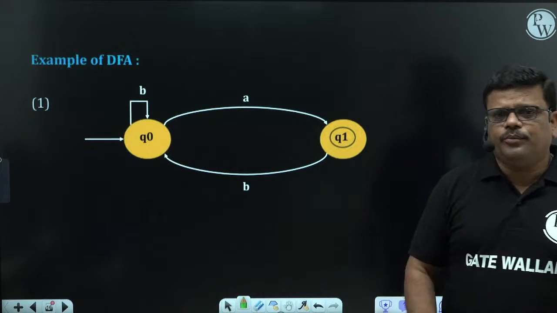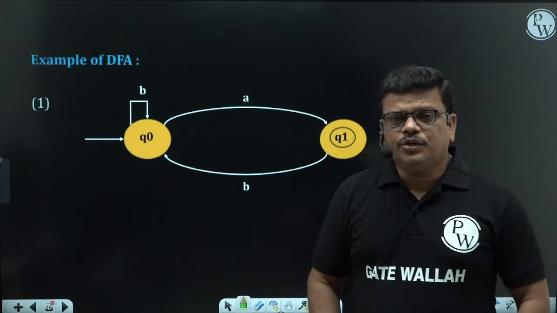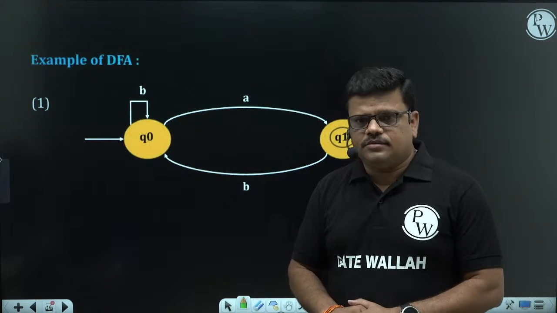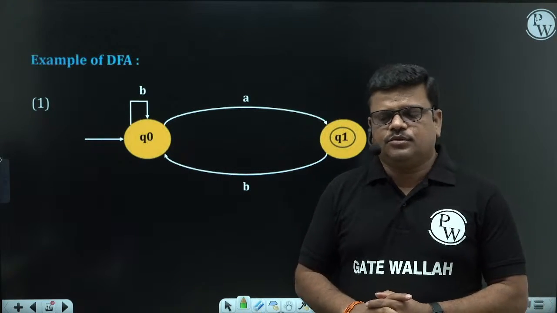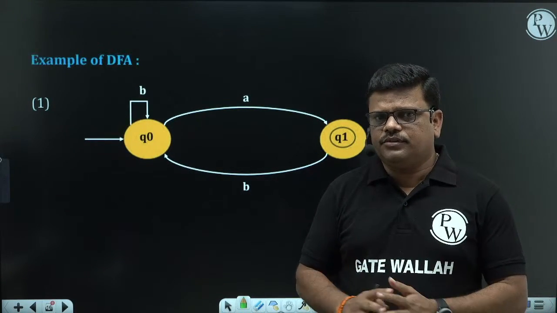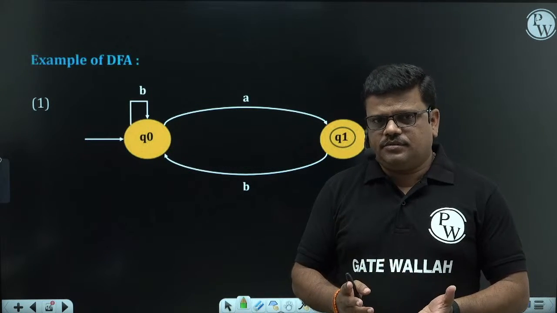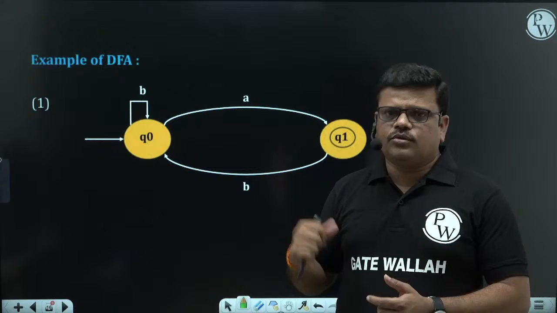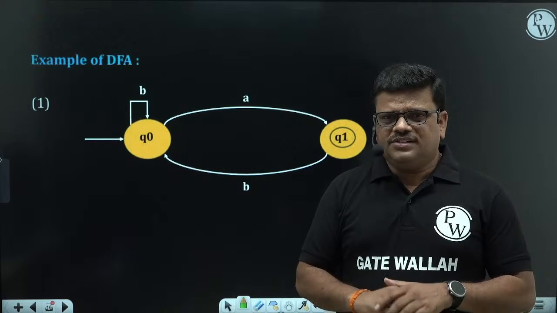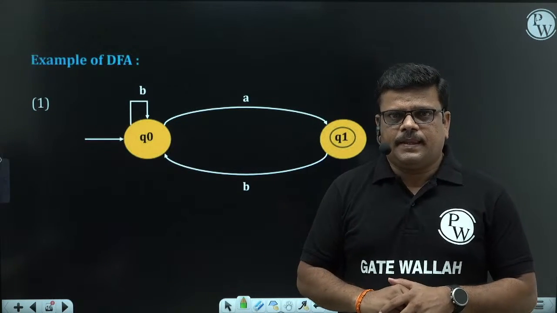Why is finite automata generally used? In order to represent practical situations in computer science, we use diagrams. Those diagrams are called transition diagrams.